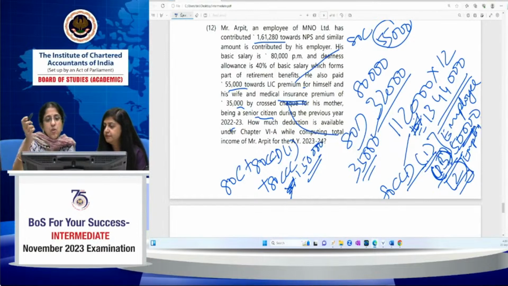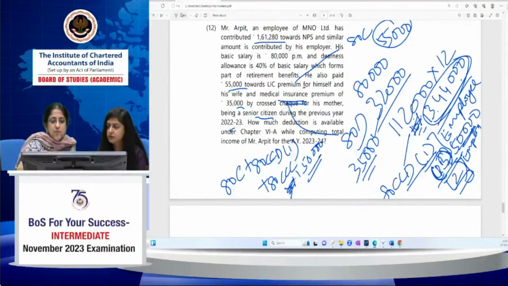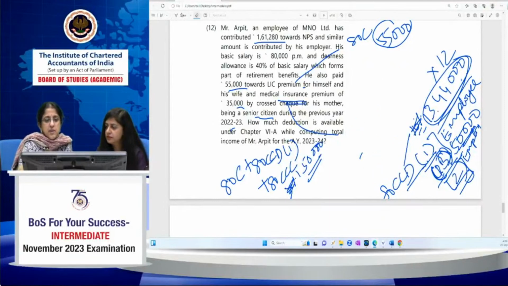Now, 13,44,000 is the salary that we must remember.